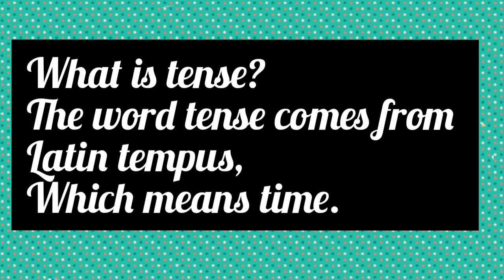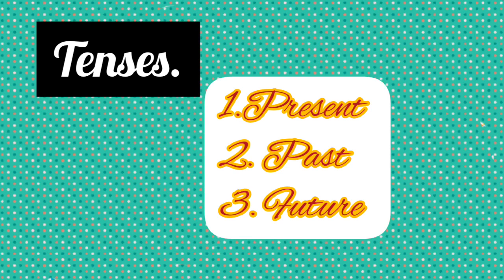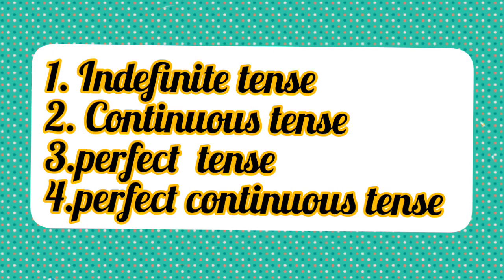Thus there are three types of tenses: present, past and future. For each tense there are four types: indefinite tense, continuous tense, perfect tense and perfect continuous tense.